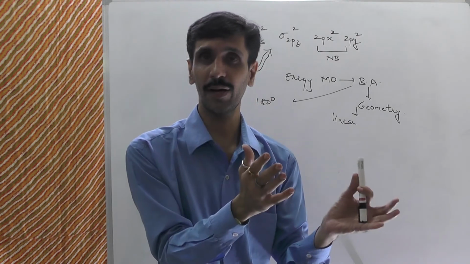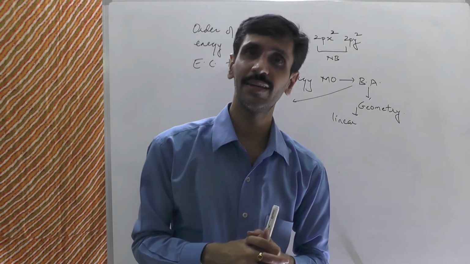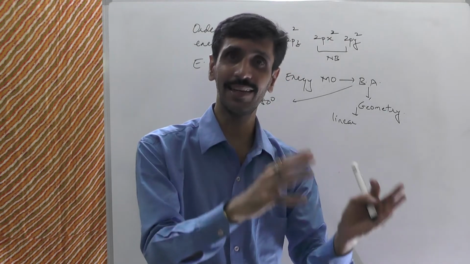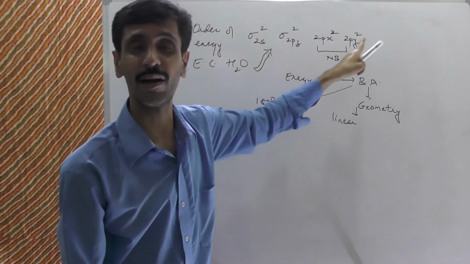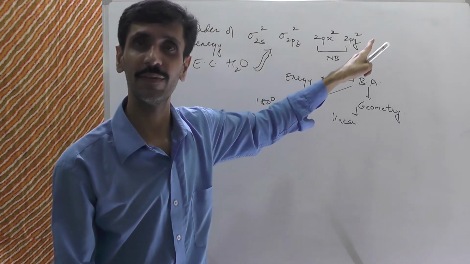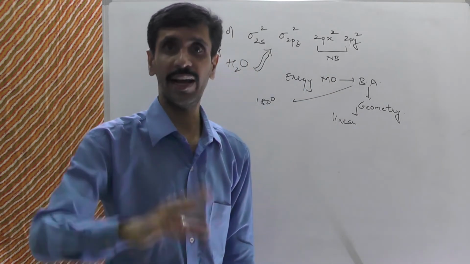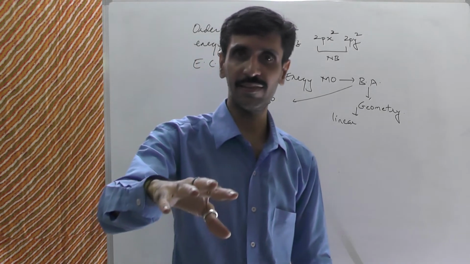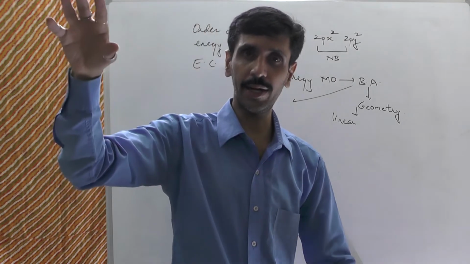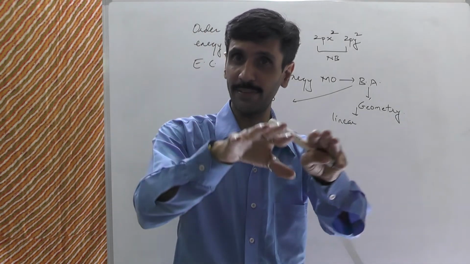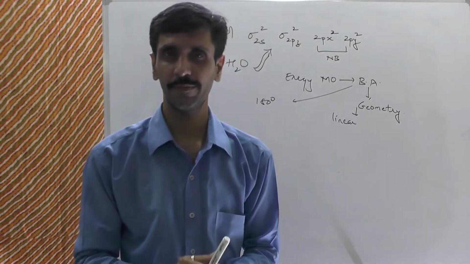ओके, तो देखो थियरी क्या बोल रहा है, whatever we have discussed so far on the basis of the theoretical interpretations, कि water molecule is linear with a bond angle of 180 degree if the water molecule has got this order of energy of the molecular orbitals. But experiment says that it is not linear, it is angular. And experimental results are the actual results. Okay, so therefore, in order to make sure that the theoretical approach matches with the experimental observations, we have to bring about some changes in the theoretical aspects.